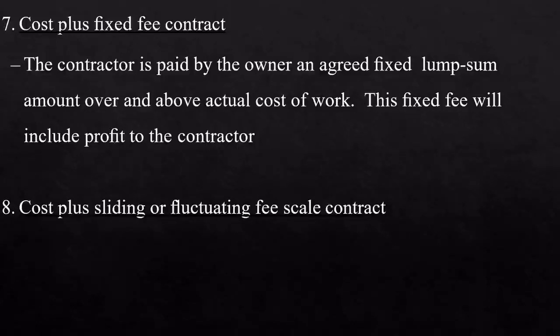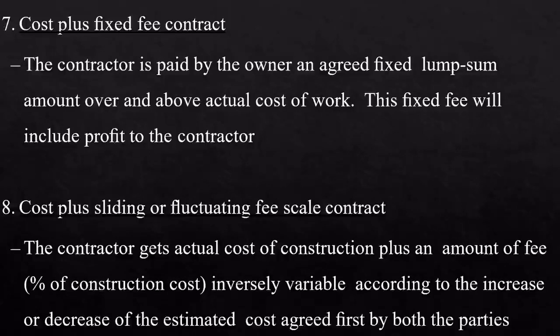Next is cost plus sliding or fluctuating fee scale contract. So here there will be an amount of fee which will be fluctuating throughout the schedule of the project. So this fee, unlike percentage or fixed, may be increasing or decreasing.